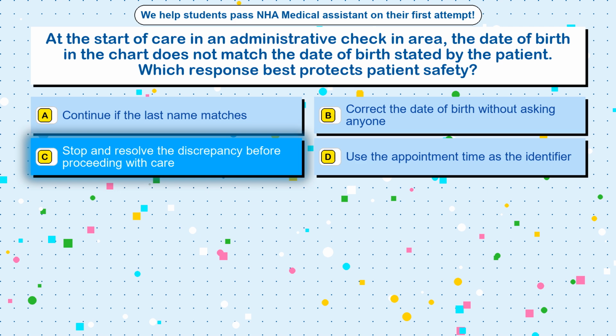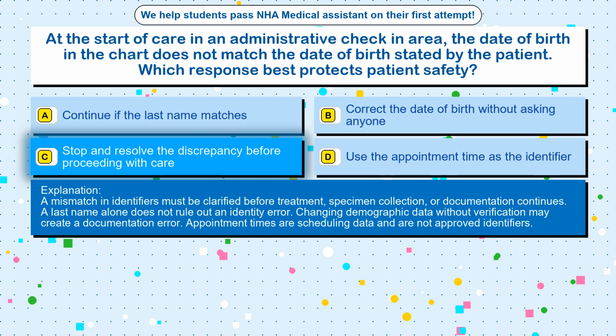The correct answer is option C. Stop and resolve the discrepancy before proceeding with care. A mismatch in identifiers must be clarified before treatment, specimen collection, or documentation continues. A last name alone does not rule out an identity error. Changing demographic data without verification may create a documentation error. Appointment times are scheduling data and are not approved identifiers.